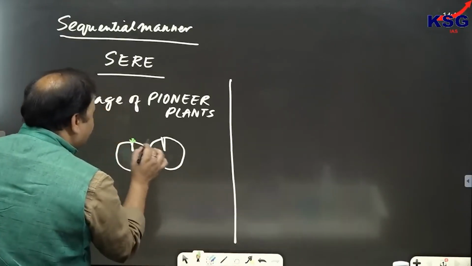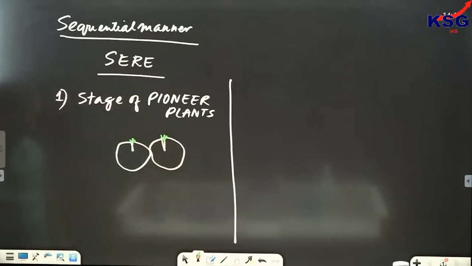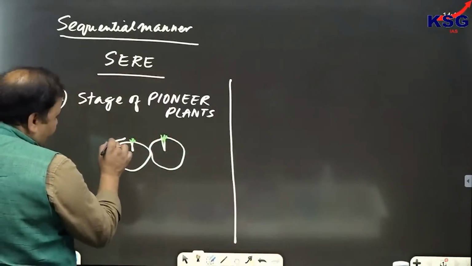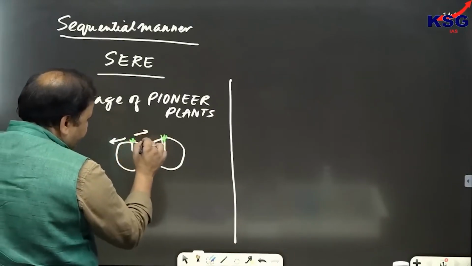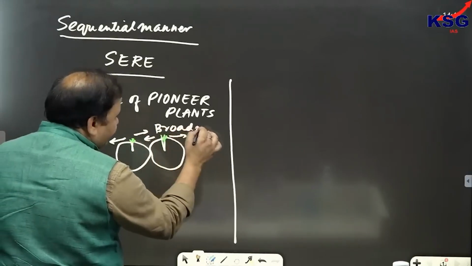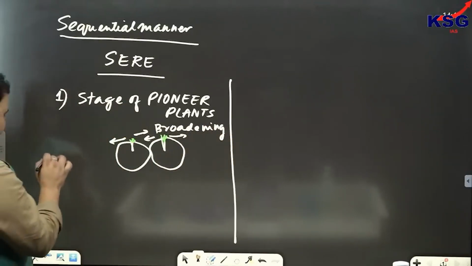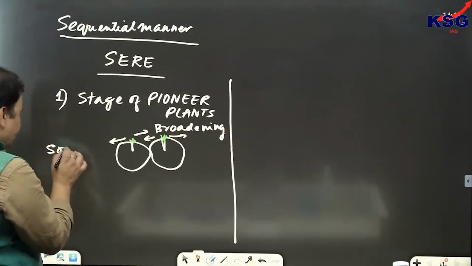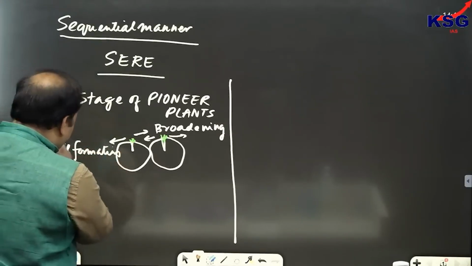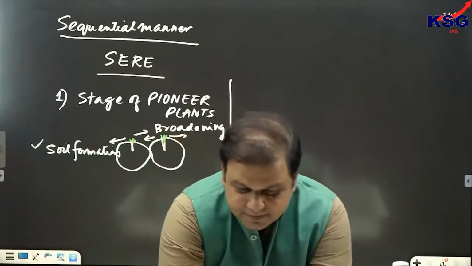Large rocks, boulders, in these small vegetation will emerge. Now, these kinds of small vegetation would be responsible for what? It would be responsible for broadening the fissures. It would not only be responsible for broadening the fissures, it would also be initiating soil formation.